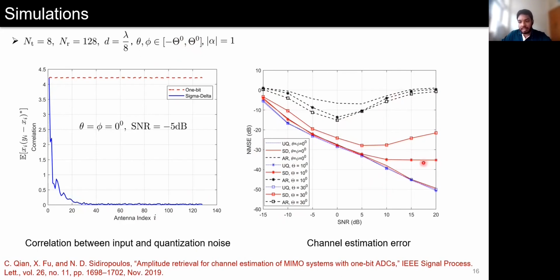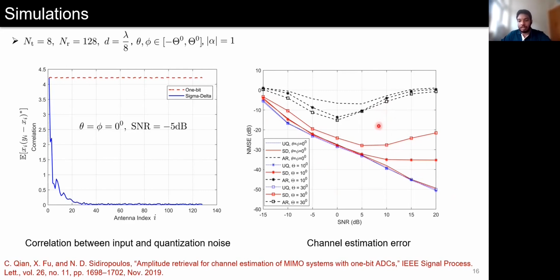Here we have considered the angle of arrival and the angle of departure lying in a sector of minus 10 degrees to 10 degrees. In this case, we can see that there is a slight performance gap between the proposed method and unquantized systems, especially at large SNR. This is inevitable due to the presence of larger quantization noise at angles that are away from the broadside and also the larger quantization noise at higher SNRs. In any case, even for scenarios where the angle of arrival and departure are assumed to lie in a wide sector of minus 30 degrees to 30 degrees, the performance of the proposed scheme is much better than that of traditional 1-bit channel estimation techniques. This clearly illustrates the advantage of using spatial sigma-delta quantizers over regular 1-bit quantizers for millimeter wave MIMO systems.